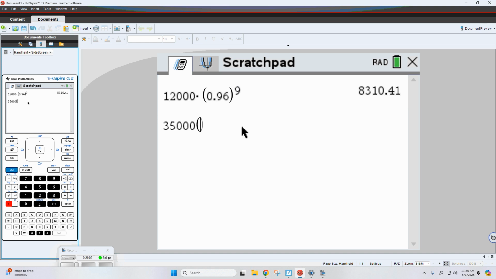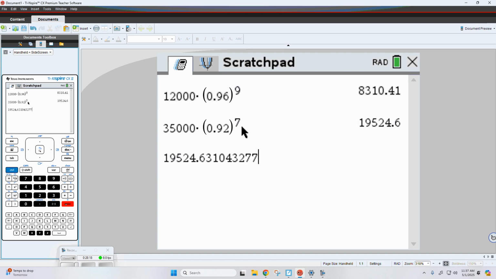35,000 times 0.92 to the power of 7. Okay. So $19,524, and I had gotten 63 cents. So I'm wondering if I go ahead and highlight it and show it, it will give me the rest of those decimals. Okay. All right.